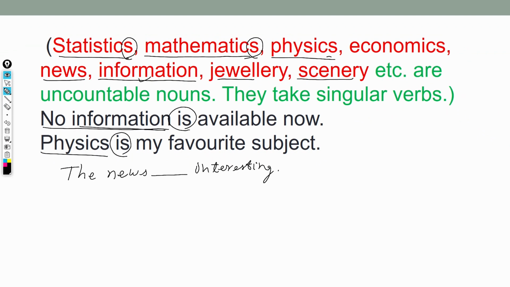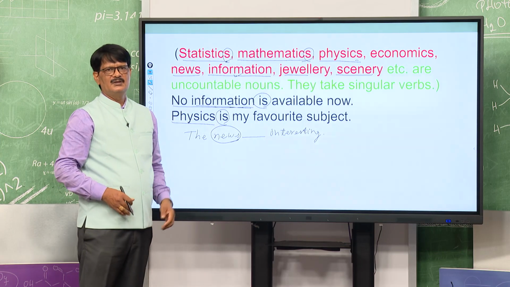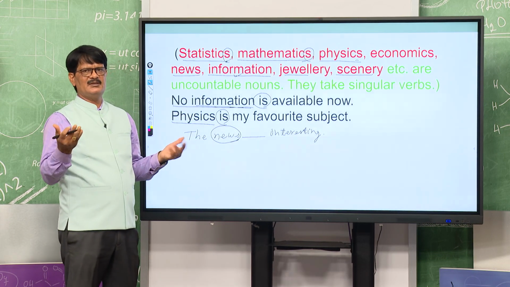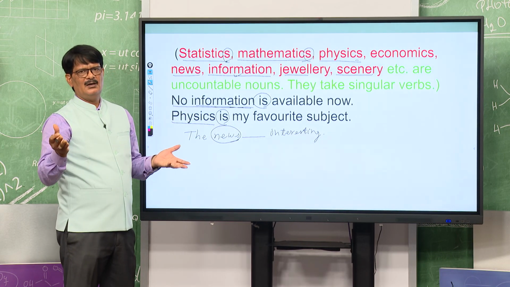The news is interesting, because the news is singular. So, the news is singular, and the singular verb is used. The scenery is also singular; you may use the scenery with a singular verb.